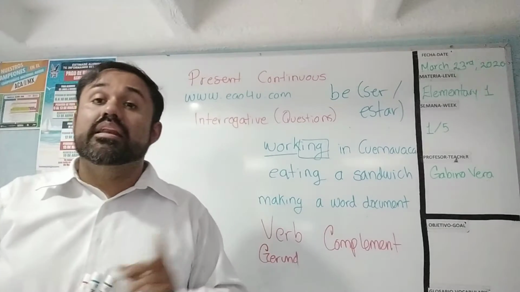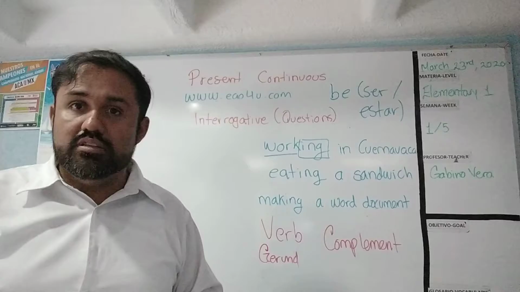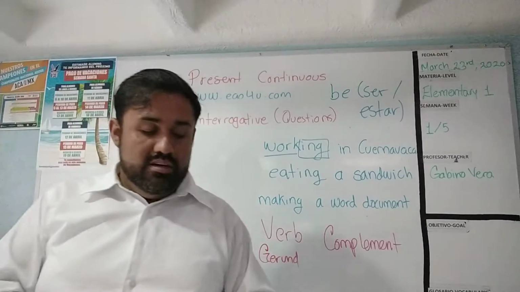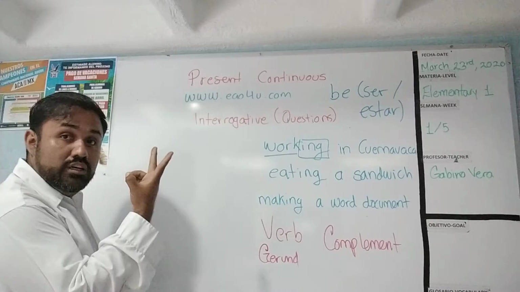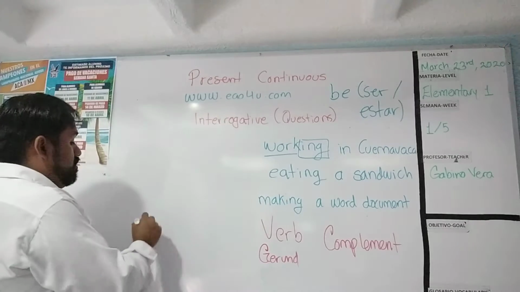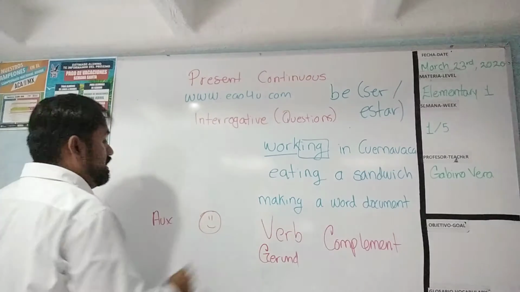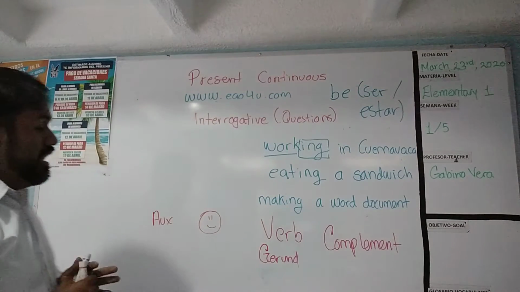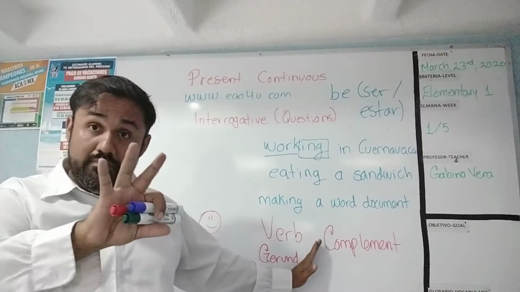Okay, now finally, to make interrogative sentences, to make questions with the present continuous, it is necessary to switch the auxiliary and the subject. So you start with the auxiliary, then with the subject, and the verb is the same, and the complement is the same.